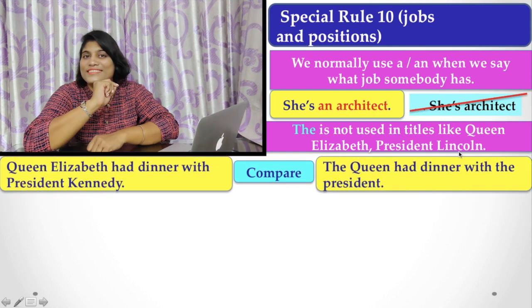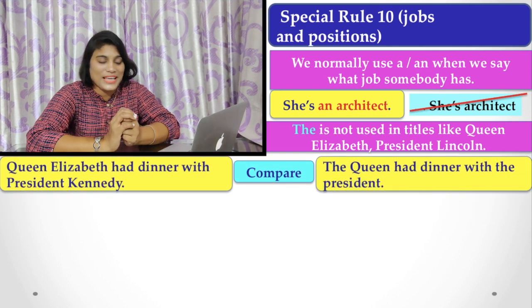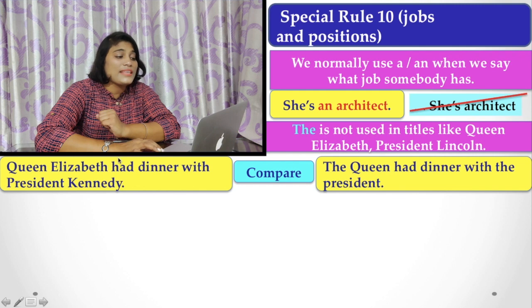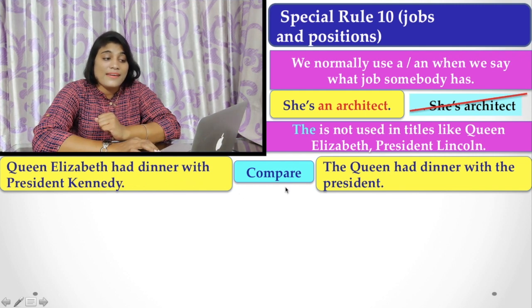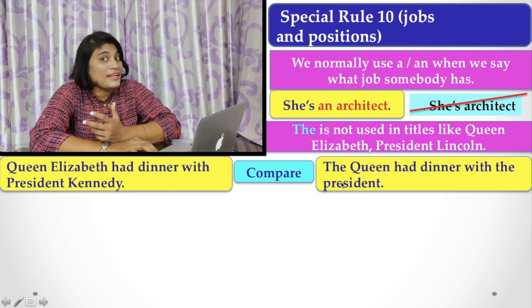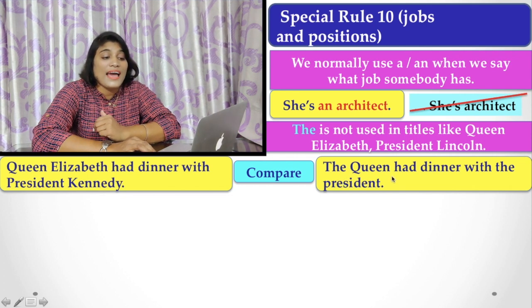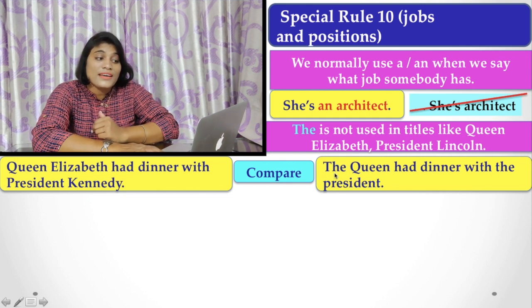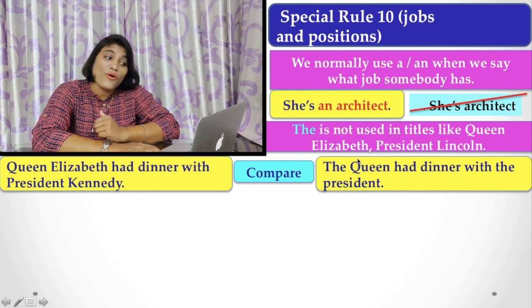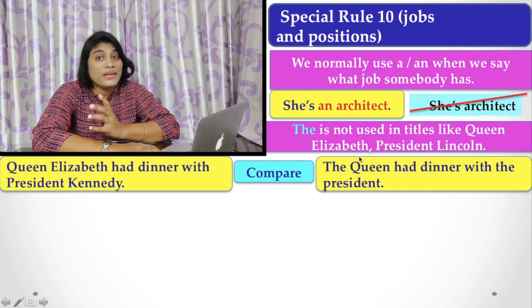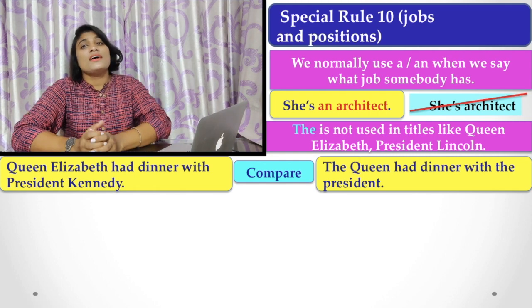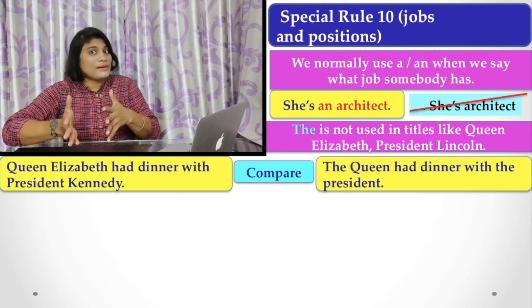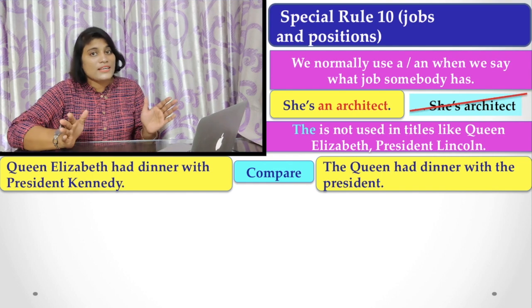Here there is an interesting point. Queen Elizabeth had dinner with President Kennedy. Here, we may also use an article, that is, the queen had dinner with the president. Here you find the is used only if we refer to the queen and mean a particular queen, meaning Queen Elizabeth. But if we are using Queen Elizabeth, then we do not use an article.